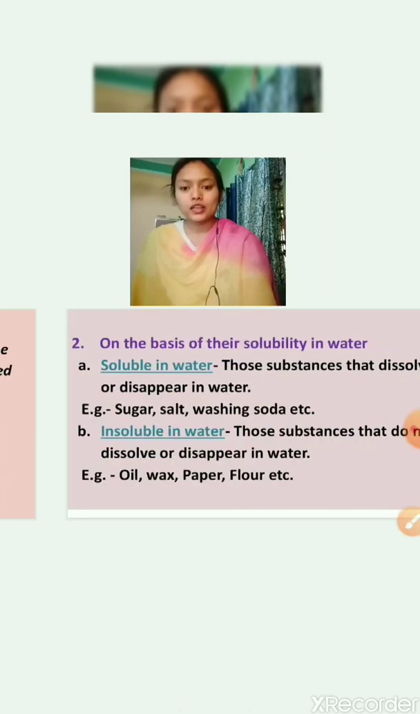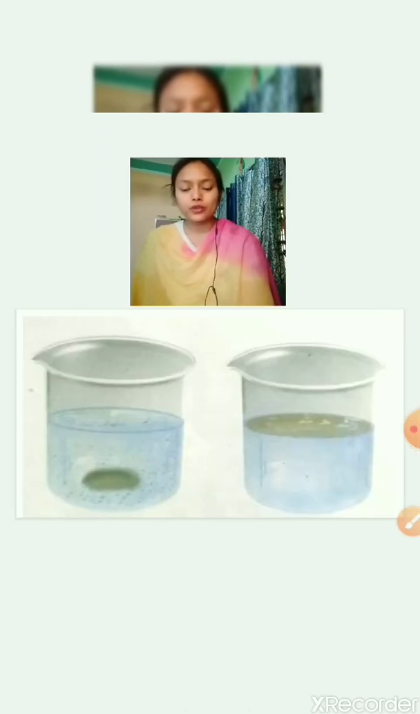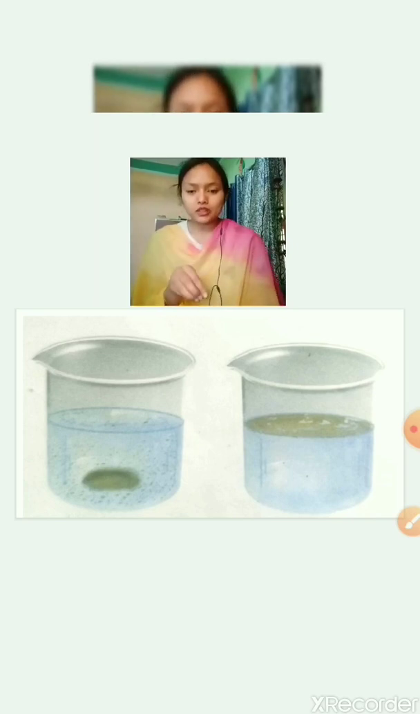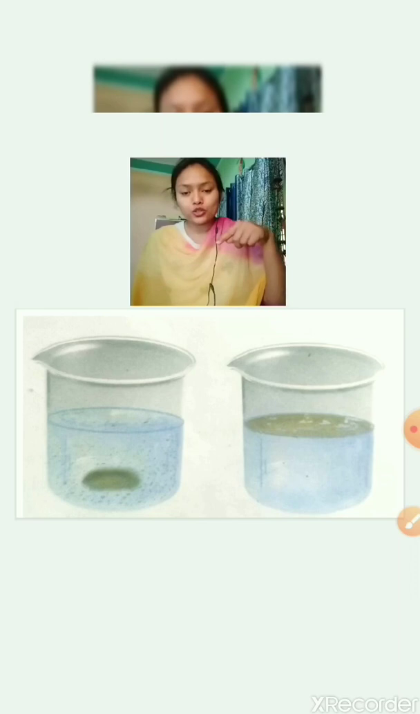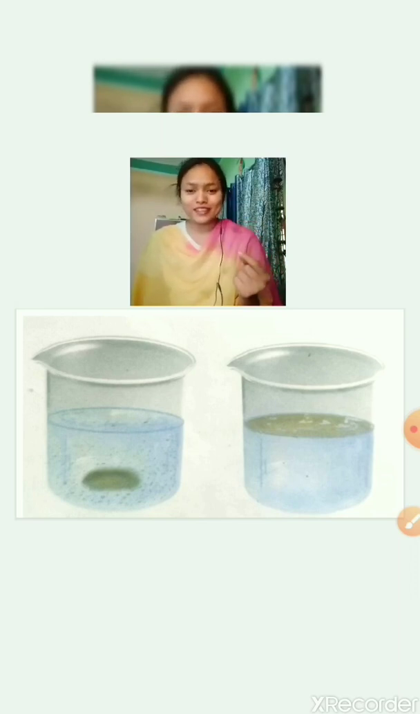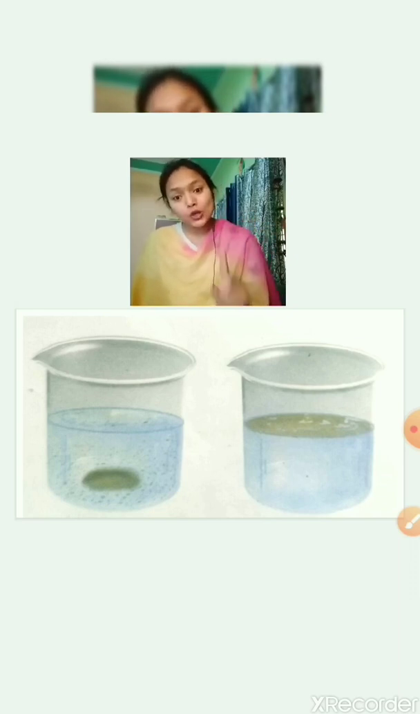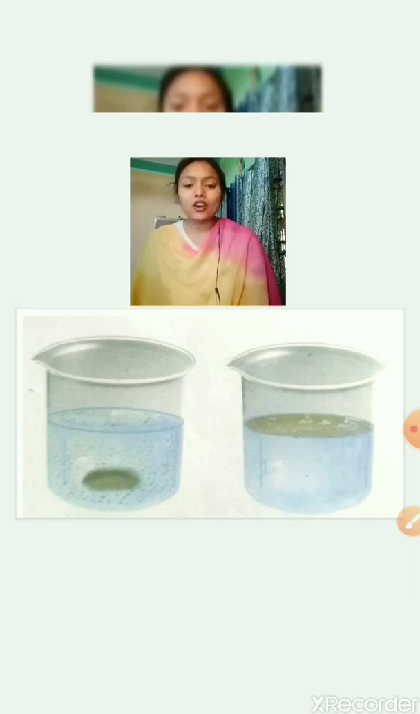Now let's begin with solubility. In the previous video we studied that some objects are soluble in water and some are not. We saw that experiment also. I took a glass of water and dissolved a pinch of salt in it. It was soluble. I took some pebbles and tried to dissolve them. They did not dissolve in water. So pebbles are insoluble in water, and salt is soluble in water.